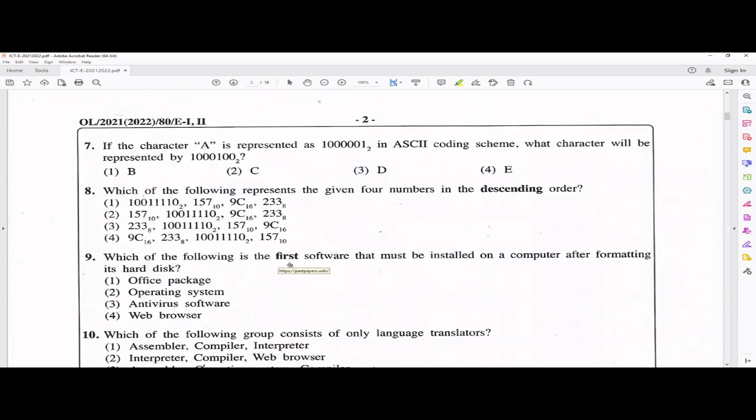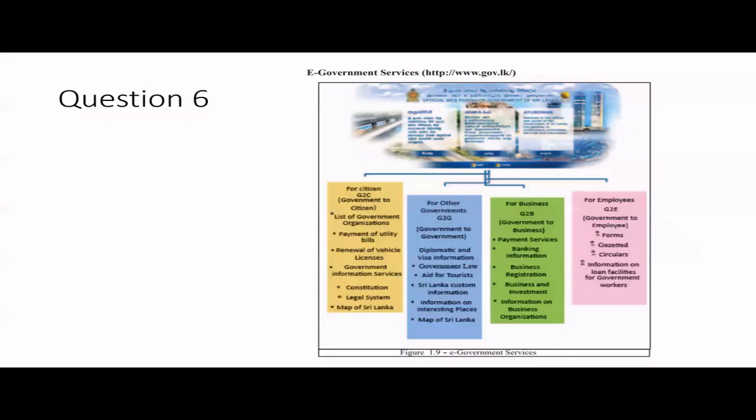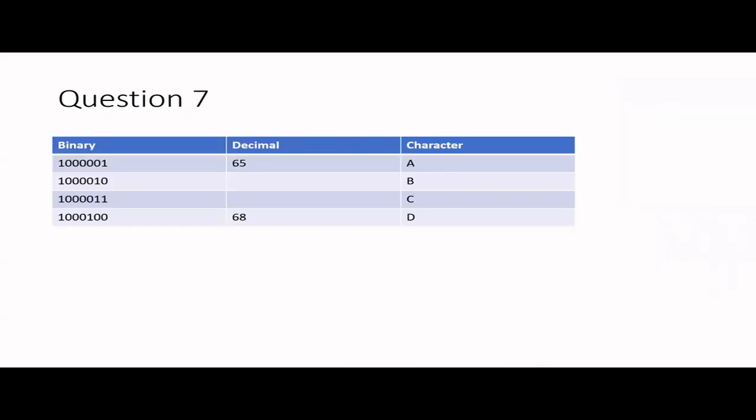Next one. If the character A is represented as this binary number in the ASCII coding scheme, what character will this be representing? This can be done in different ways, but let me show you some workings. So this is one way to tackle it. Now this is what they have given, right? So if you convert this to decimal, hope you remember, this is 1, 2, 4, 8, 16, 32 and 64. So 64 plus 1 is 65. So that is how you convert this into decimal, like 2 to the powers, right?